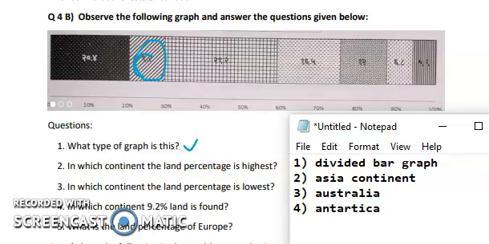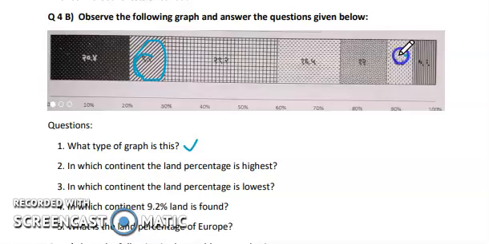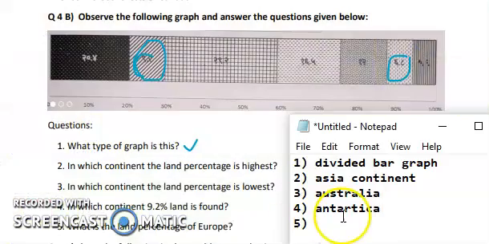And the last one, the fifth, is what is the land percentage of Europe? You need to find Europe first of all and then tell its land percentage. The land percentage of Europe is 6.8%. So this is all about question number 4B, which is based on the divided bar graph.